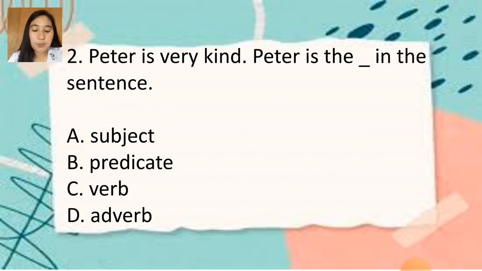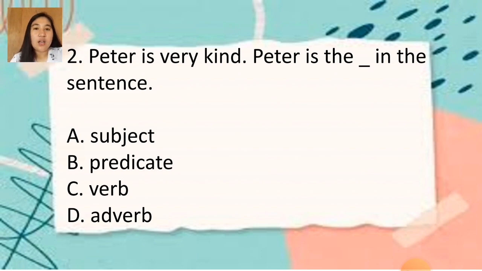So predicate. The predicate is the part of a sentence or clause containing a verb and stating something about the subject.